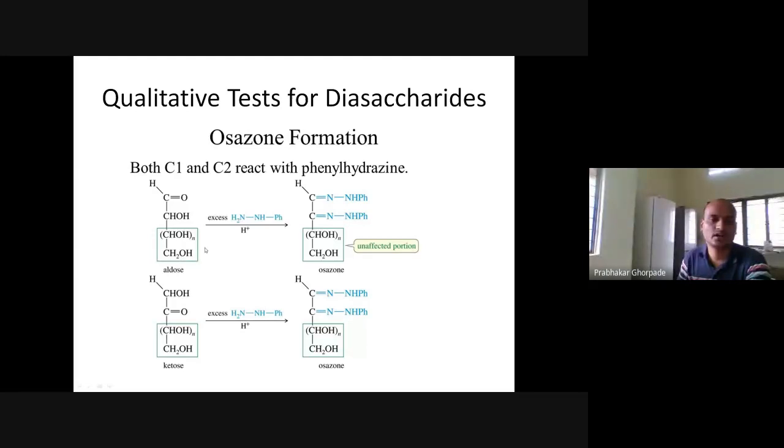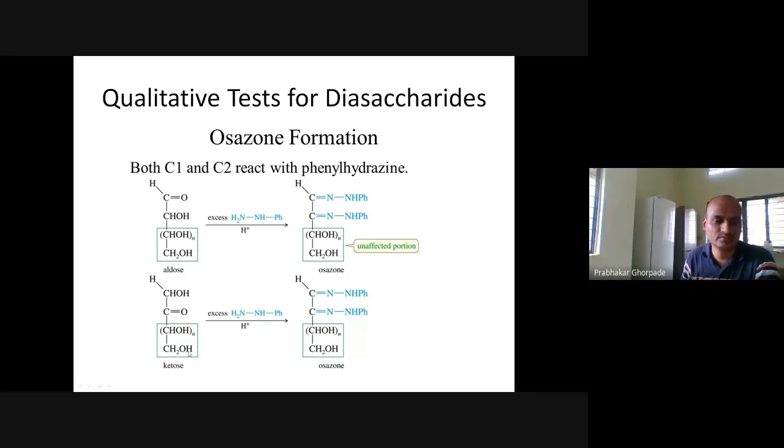So what reaction happens in the Osazone formation? We have the Osazone formation reaction. This is an aldose, and we are treating it with phenylhydrazine. This phenylhydrazine group goes and attaches to the first carbon. It will go and attach to the second carbon, and we get the Osazone.